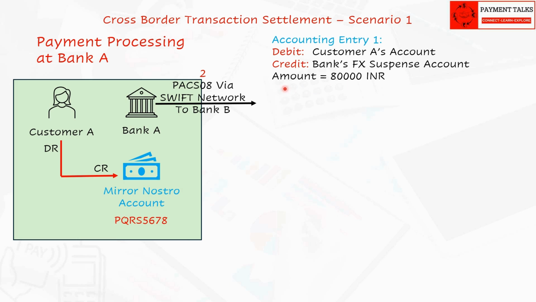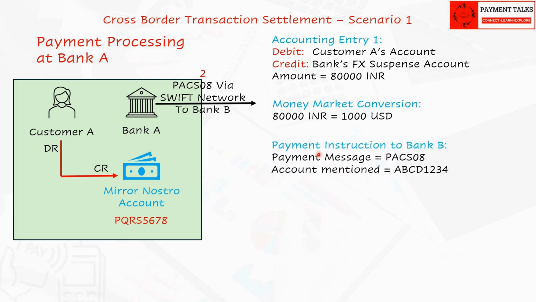This amount should be converted to USD before sending an instruction to Bank B for further process. So, Bank A credits this 80,000 INR into its internal FX suspense account. Bank A then does money market transactions to convert this INR into USD. We will look at the FX conversions and calculations in later videos. This concept is mainly for Treasury Department in the bank. Bank A holds a USD account with Bank B.